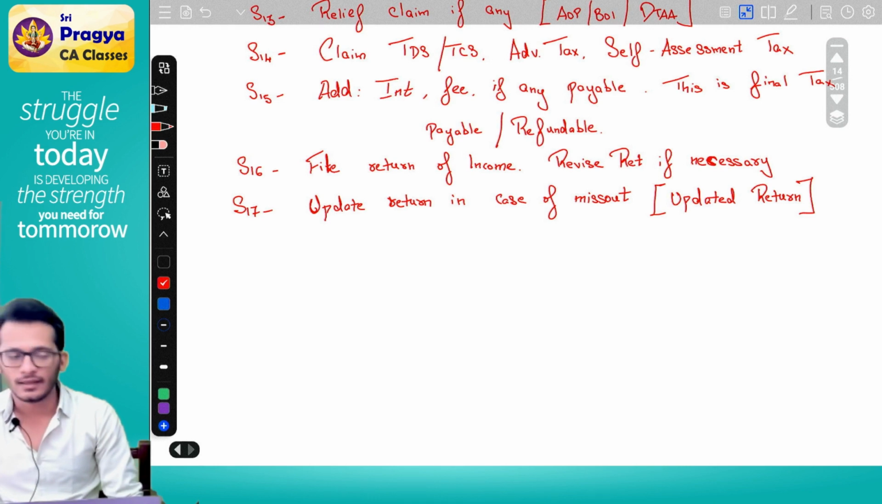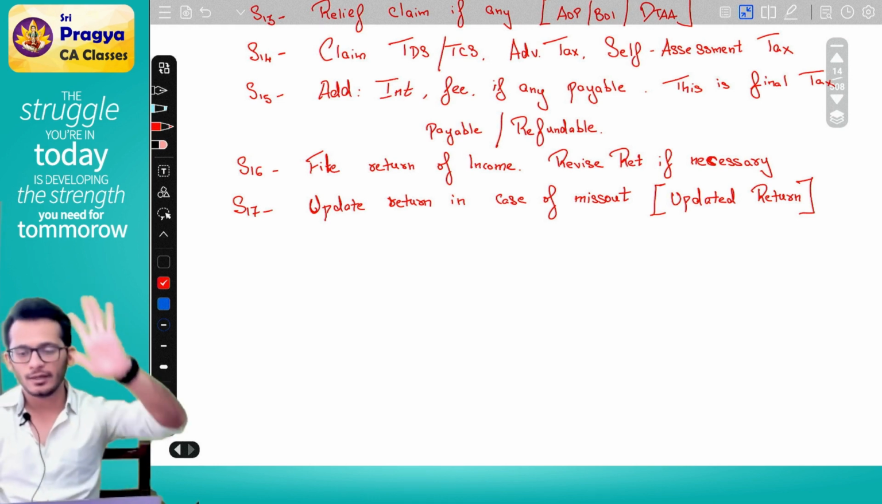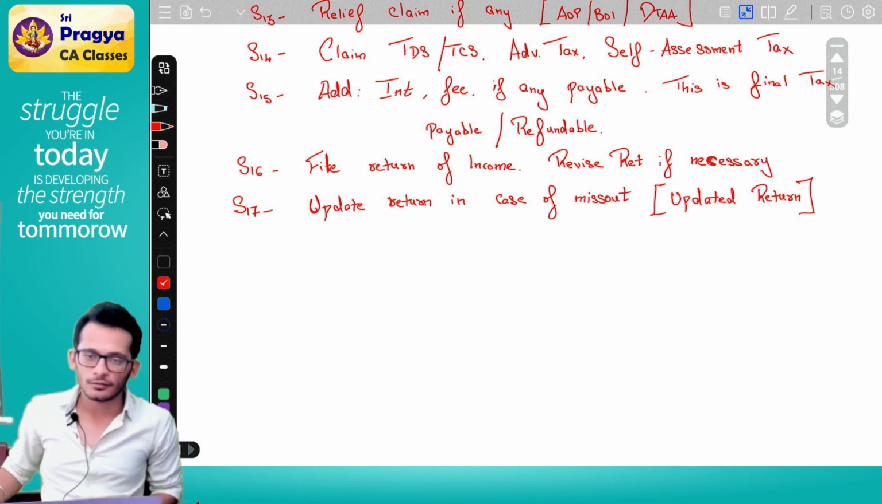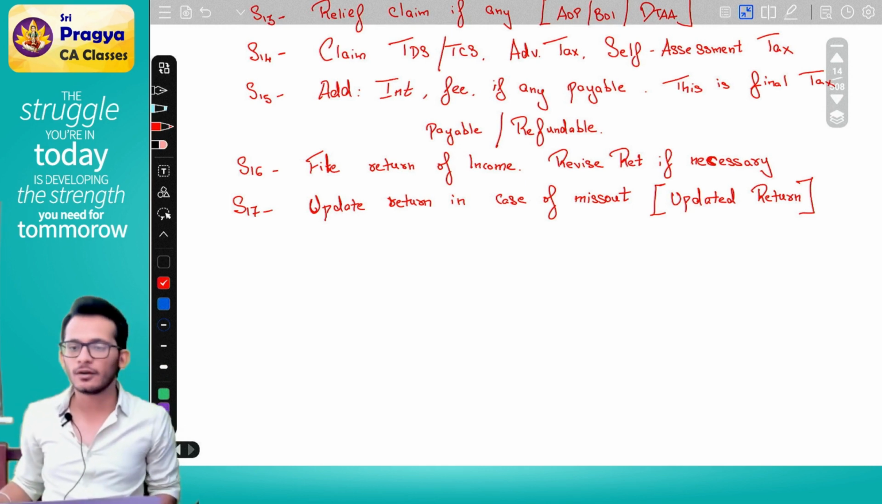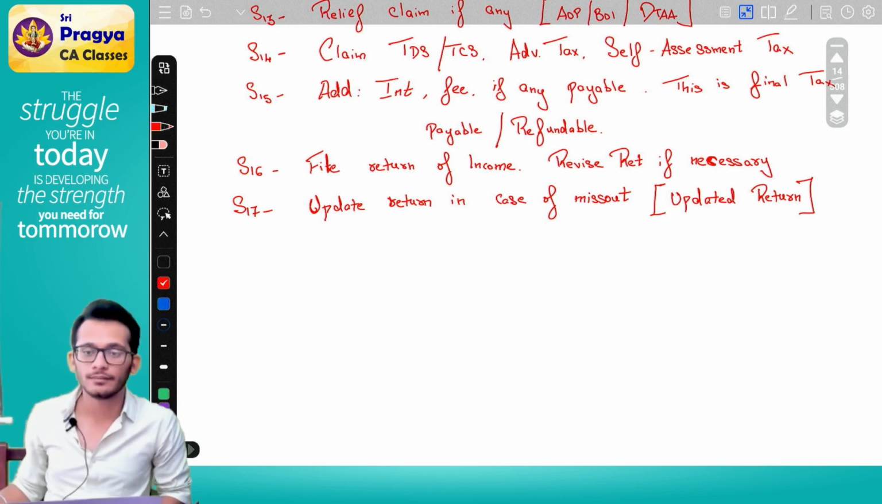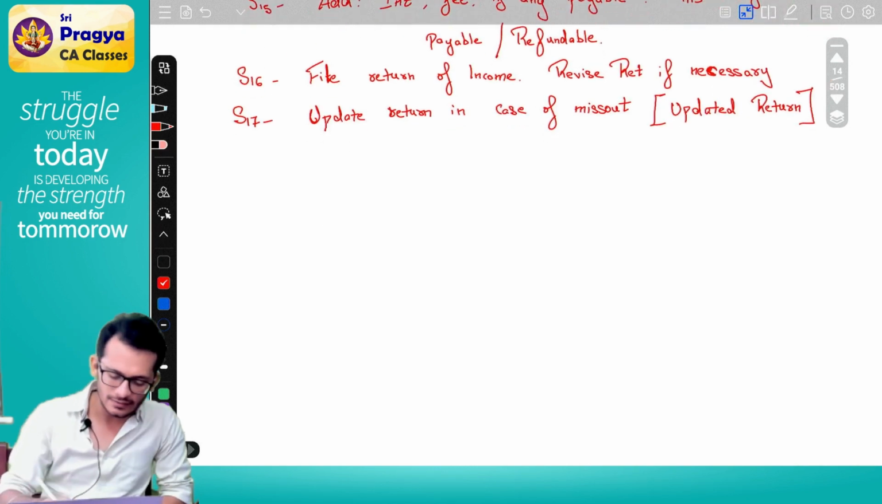Clear? Yes. Now you have found out your income, you have paid your taxes, you have informed the government about your return also. Will the government be happy and leave it off, or will the government like to check? Government will like to check. Yes.